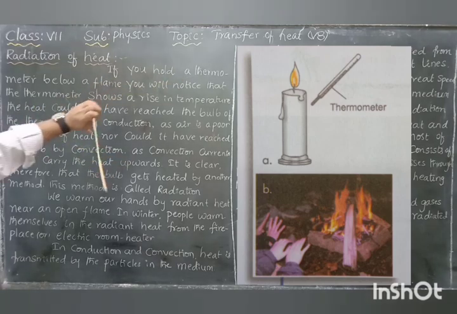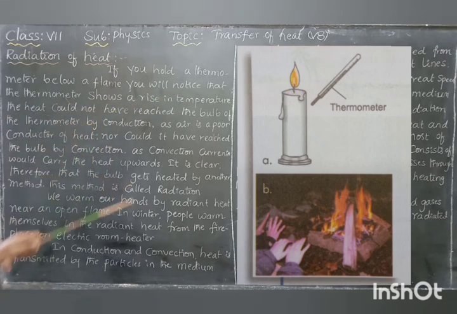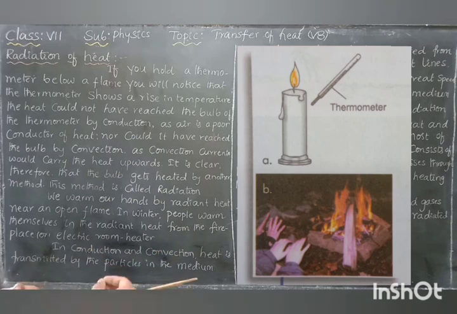If you hold a thermometer below a flame, you will notice that the thermometer shows a rising temperature. If you hold a thermometer close to the flame, then again the thermometer shows the rising temperature. The heat could not have reached the bulb of the thermometer by conduction. The bulb of the thermometer is not in contact with the flame.